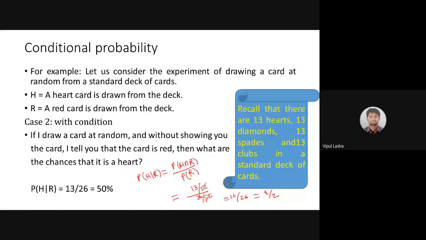Vibhusha, are you there? Sorry for the disturbance. Vibhusha. Yes, she's here. Vibhusha, are we good to go? Okay, beta. Okay, good. Moving further.